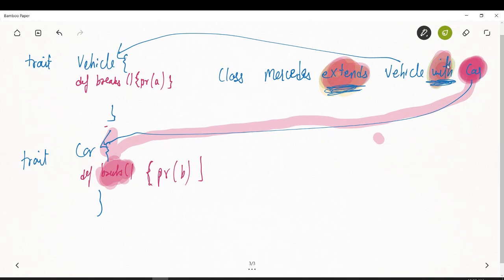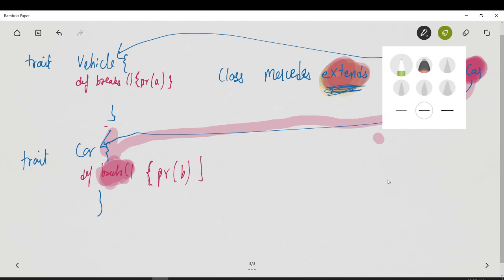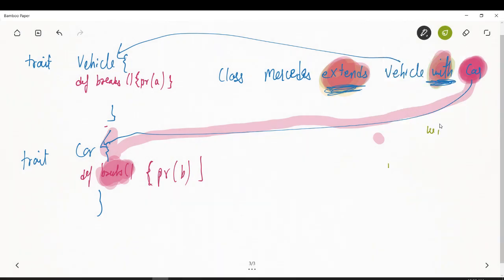And if you want to extend even more, you can also do with something something. You can have multiple, right? You can go on writing with car, with motorcycle, with cycle, or whatever. So you can extend more and more. It will start looking from the right-hand side and it will use the method which is found in the extreme right trait that is being extended, right?